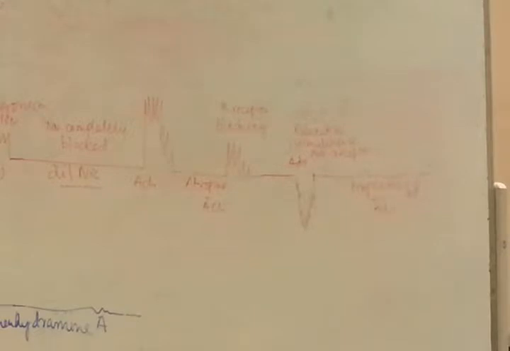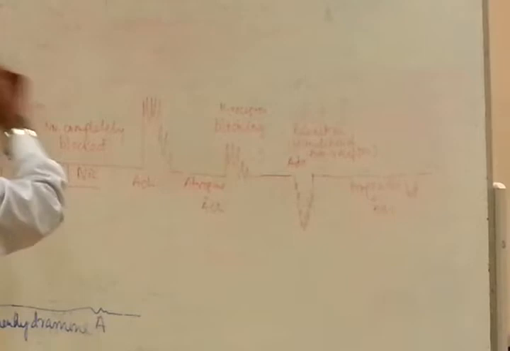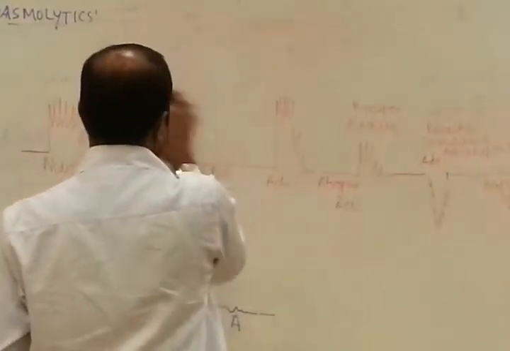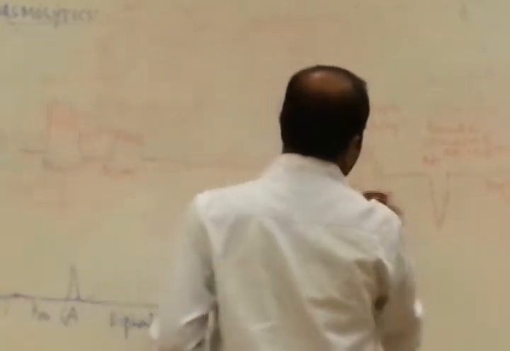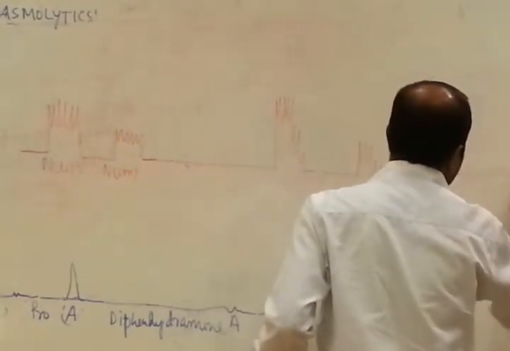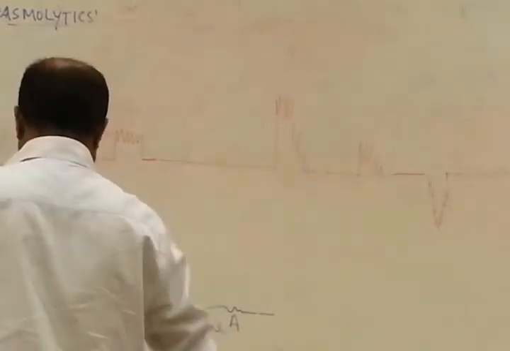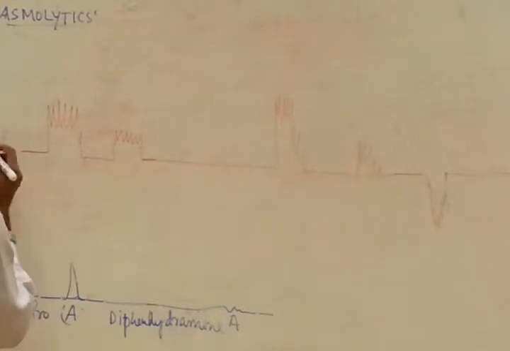Now here, an unknown drug is given to you in practical. Find out the drug. For example, an unknown drug.